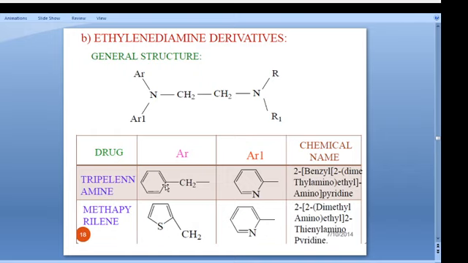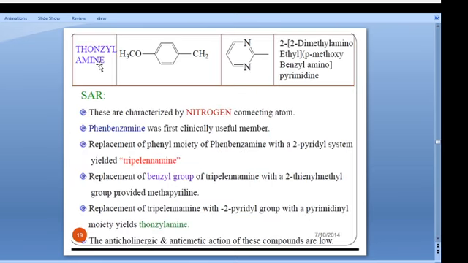Tripelennamine and methapyrilene, these two drugs. Then thonzylamine. The characteristic of these is the nitrogen connecting atom, and pyribenzamine was the first clinically used member. Replacement of the phenyl moiety of pyribenzamine with a 2-pyridyl system yielded tripelennamine. Replacement of the benzyl group of tripelennamine with a 2-thenyl methyl group gave methapyrilene. Replacement of the 2-pyridyl group with a pyrimidinyl moiety yielded thonzylamine.